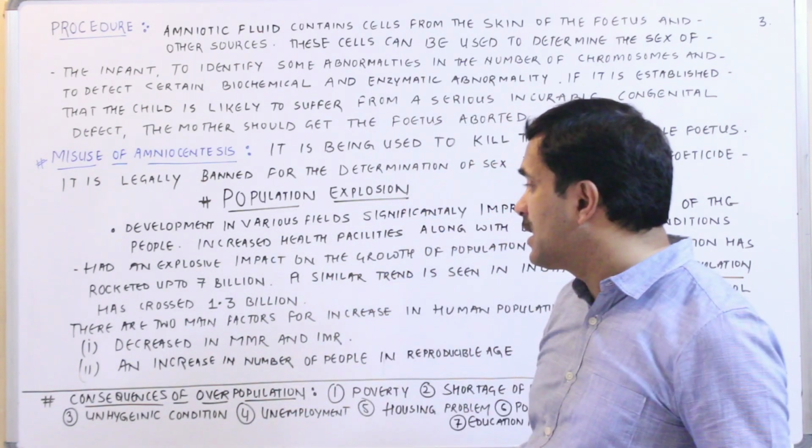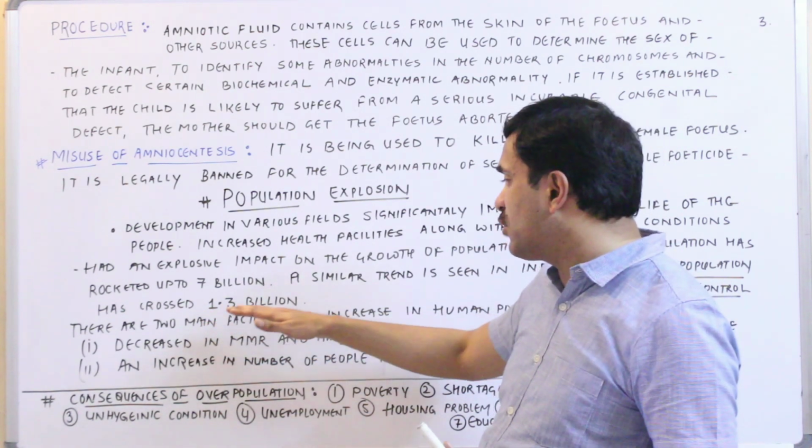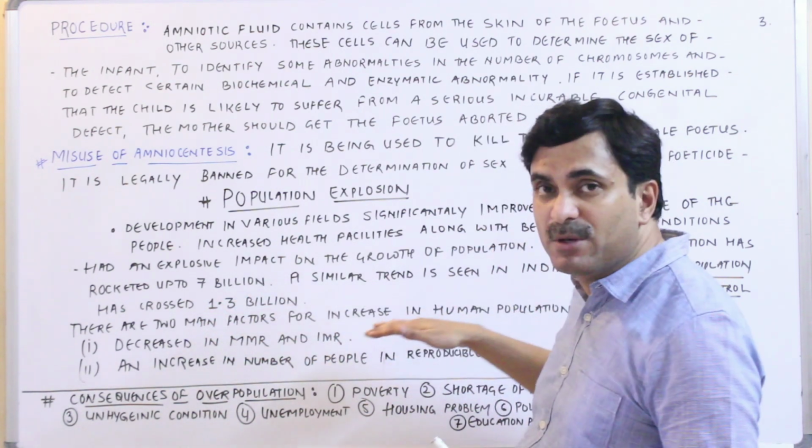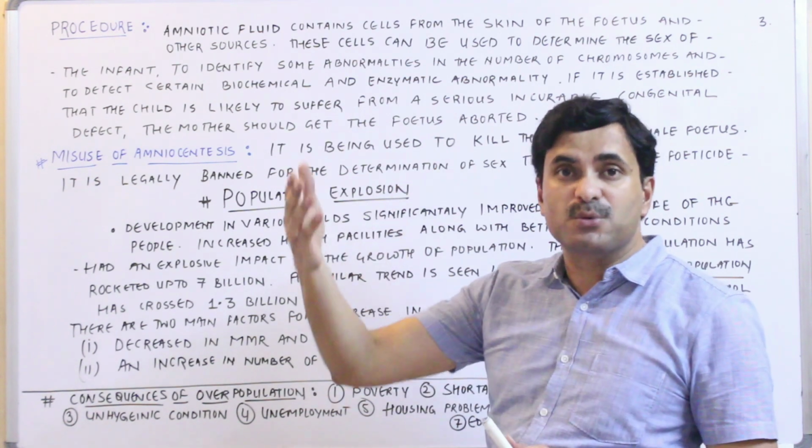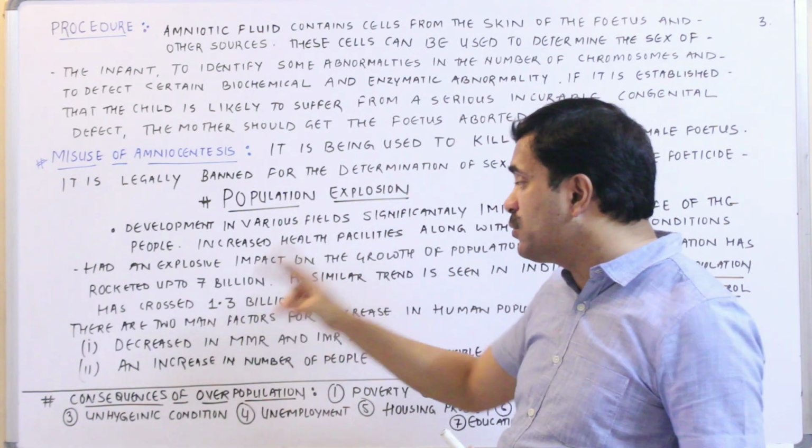Now, what are the main factors for the increase in human population in the last few decades? There are two main factors.